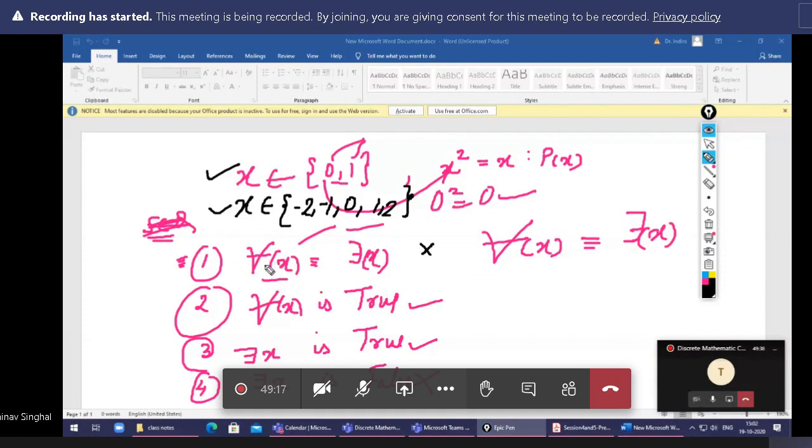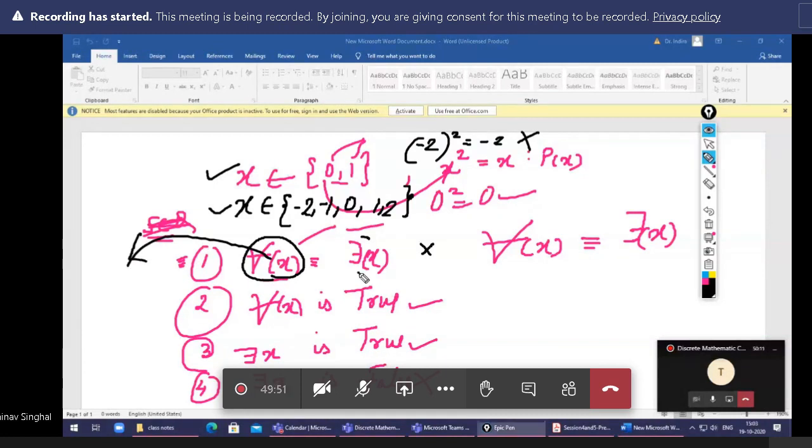So what is written here: for all x. Can you put -2 here? Then is -2 square equal to -2? No. So for all x, this is not true. It does not hold for all the given x. So this is false, then definitely they are not equivalent, because these definitions are different. For all x it is already false.